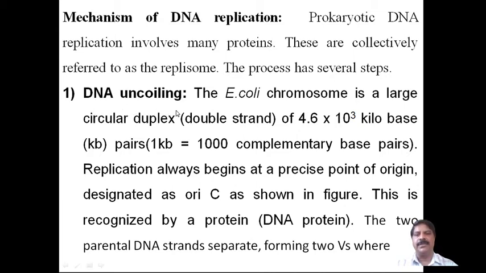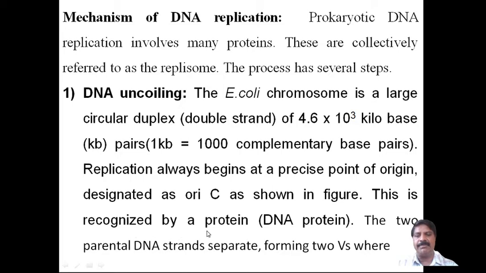The E. coli, which is a bacterium, has a bacterial chromosome that is a large circular duplex double strand of 4.6 times 10 raised to 3 kb pairs. 1 kb is equal to 1000 complementary base pairs. Replication always begins at a precise point of origin, designated oriC, as shown in the figure.